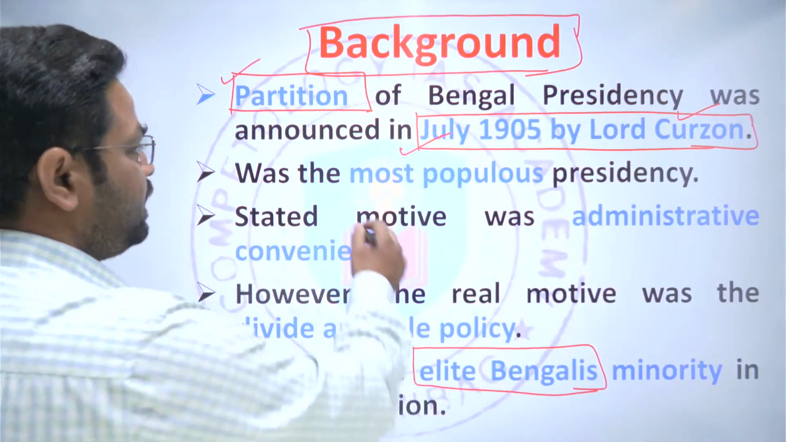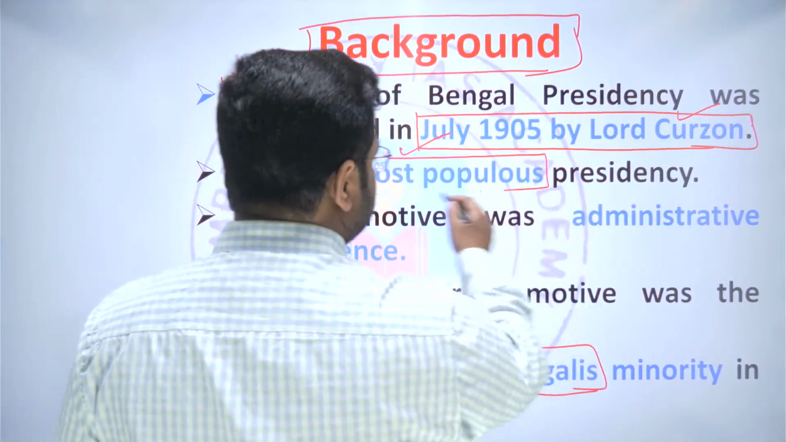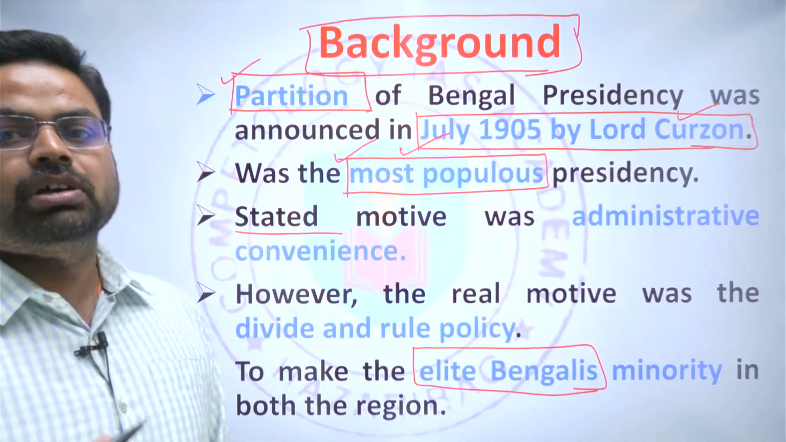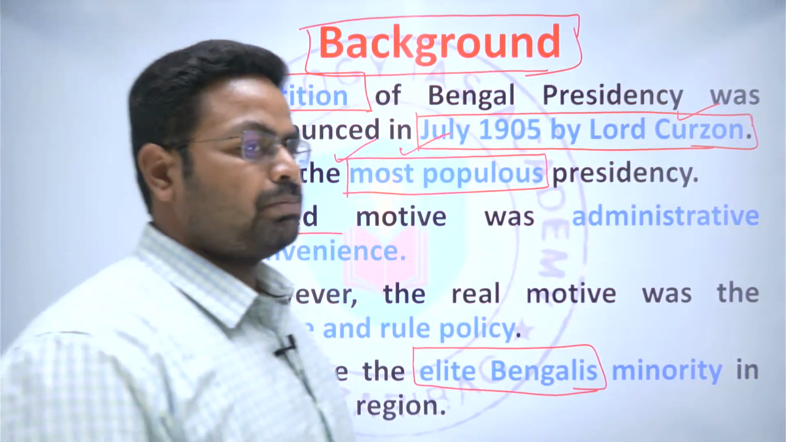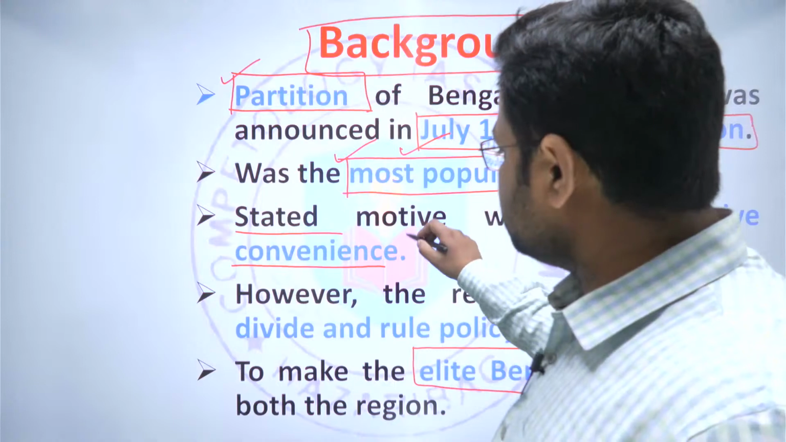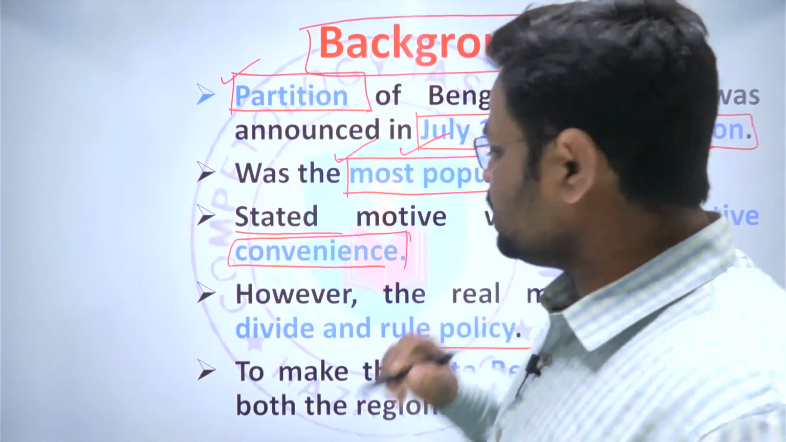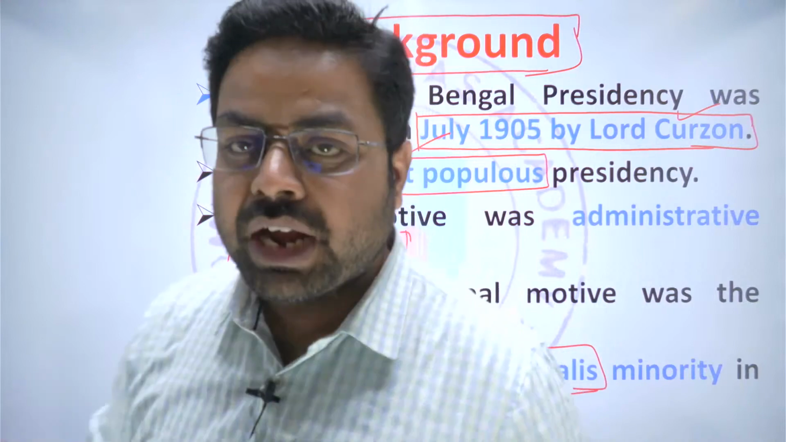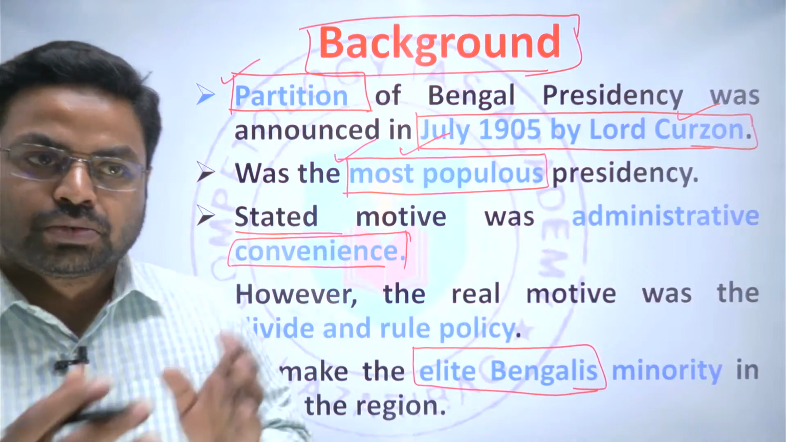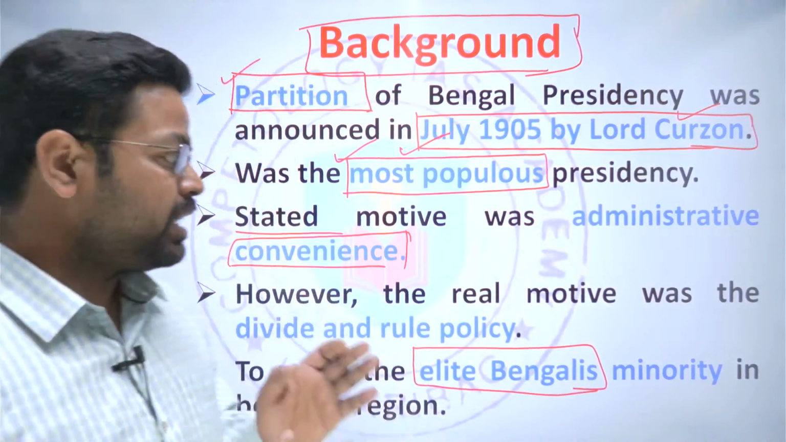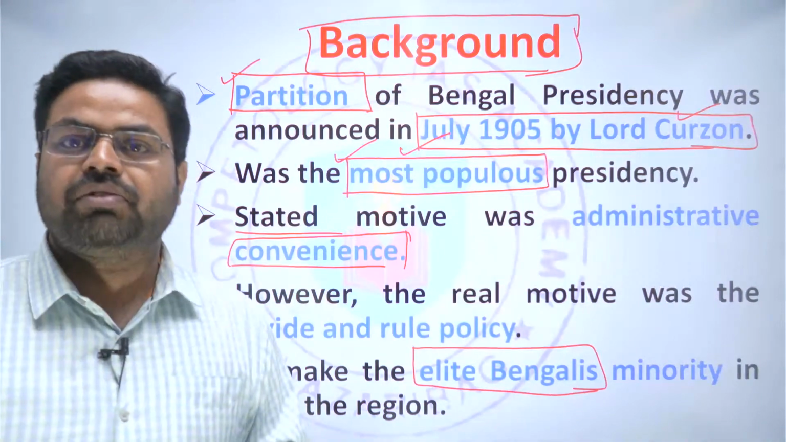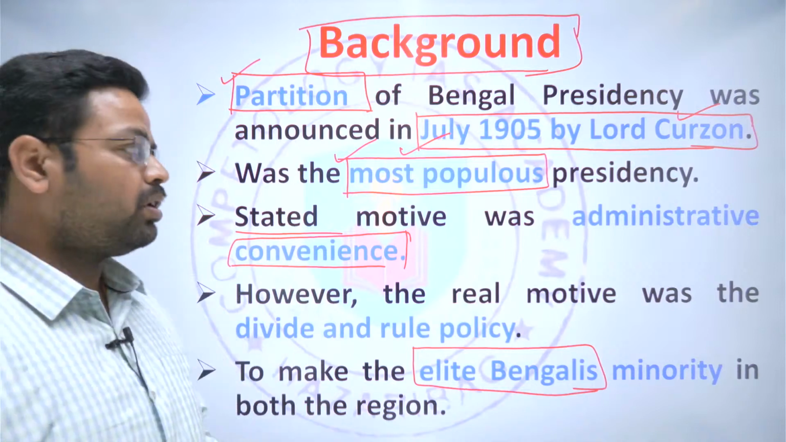He said that this is the most populous presidency, and for administrative convenience he wanted to divide Bengal into two separate provinces. His stated motive was administrative convenience, but his basic motive was to divide and rule. Basically, he wanted to divide the Bengali elites into two different parts, so that they would be a minority in East Bengal as well as West Bengal. That is what would have come out of this partition.